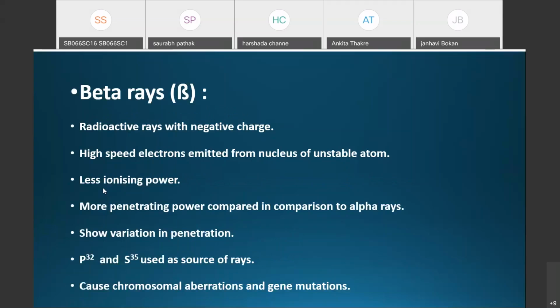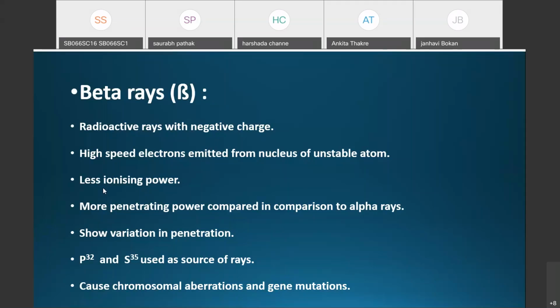Then the second one is beta rays. Beta rays are also radioactive rays, with a negative charge. Beta rays are nothing but high speed electrons emitted from the nucleus of an unstable atom.